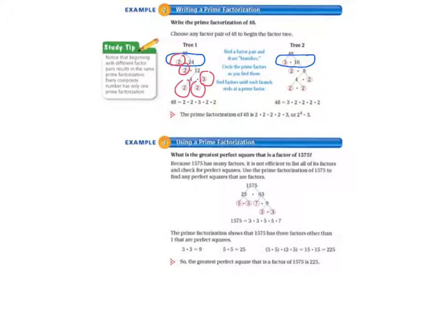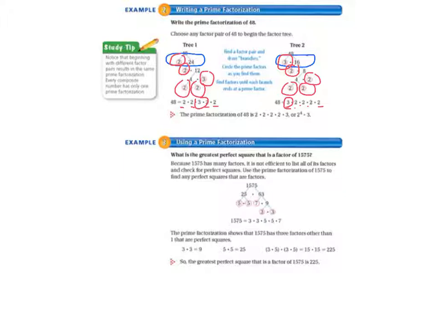So each tree ends with the same numbers. They end with 4 2s and 1 3. 1, 2, 3, 4 2s and a 3. There's our 3. So the prime factorization of 48 is 2 times 2 times 2 times 2 times 3, or 2 to the 4th times 3.